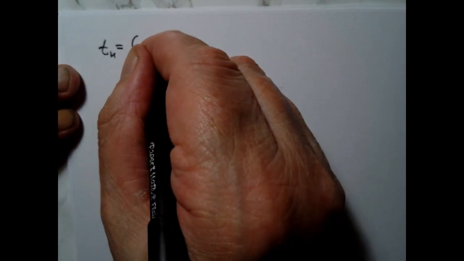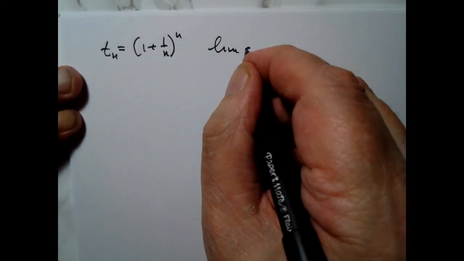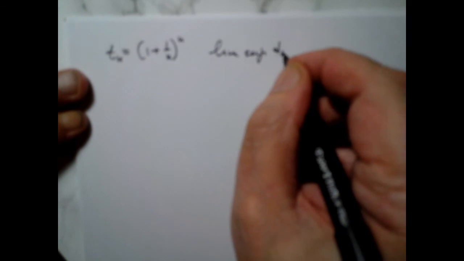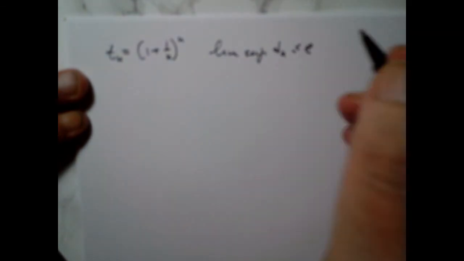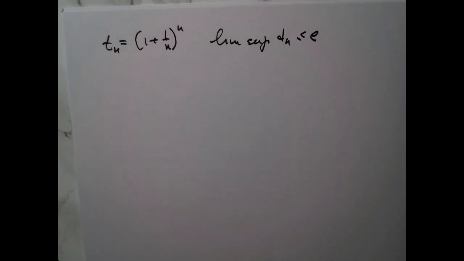So remember that Tn was (1 plus 1 over n) to the power n, and the lim sup of Tn is less or equal than E, and we're halfway done. So what are we going to do next? Well, let's look at this thing again.